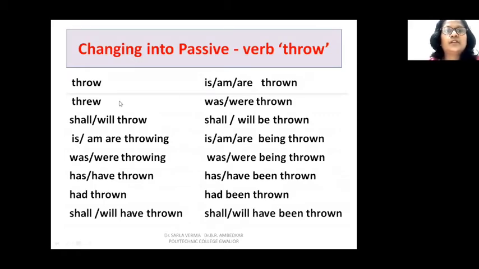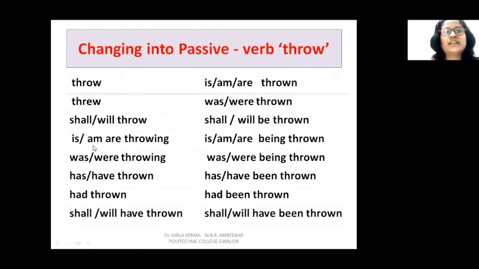So next example is of simple past. It's threw will change into was or were thrown. So was or were as per the new subject, and the third form is thrown. So whenever we have to change a sentence into passive voice, we use third form of the verb. Shall and will throw. This is simple future tense. It will change into shall or will be thrown. So there is addition of be here.